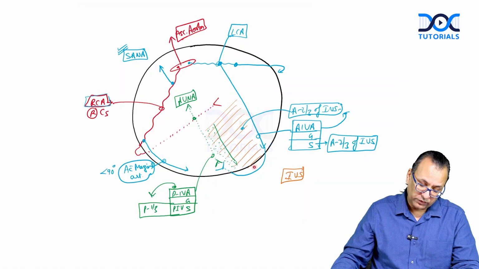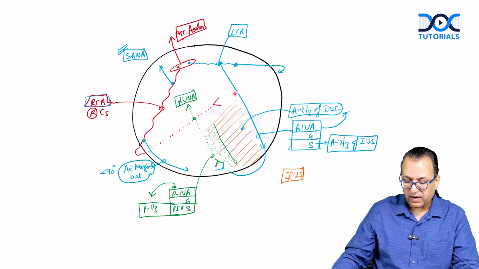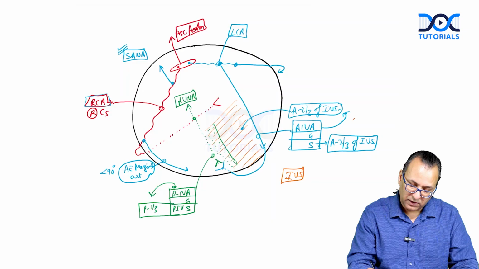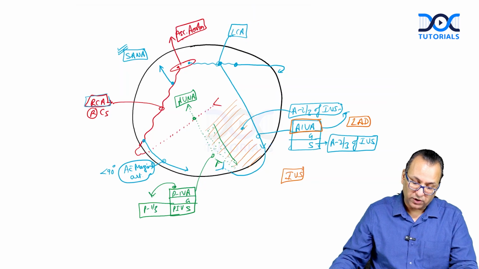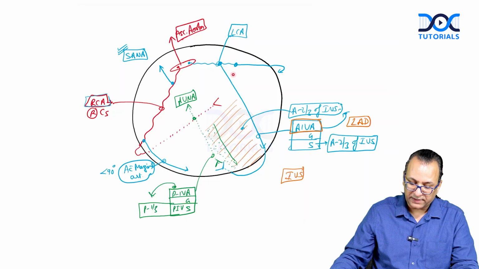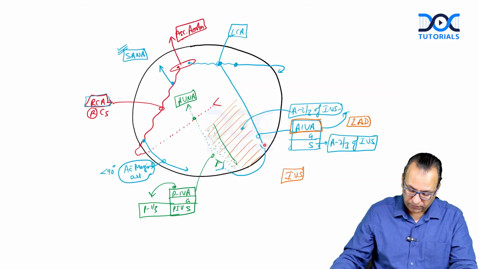What is the other name of this artery? The other name of this artery is LAD. It is also called LAD, the left anterior descending. So AIVA or LAD, it is the same. The anterior interventricular artery is also called the left anterior descending artery. It is the same artery here.